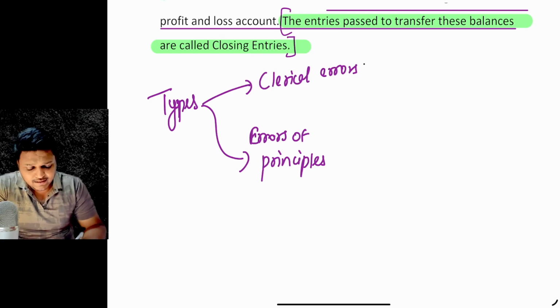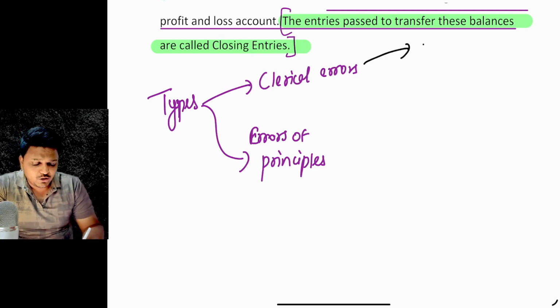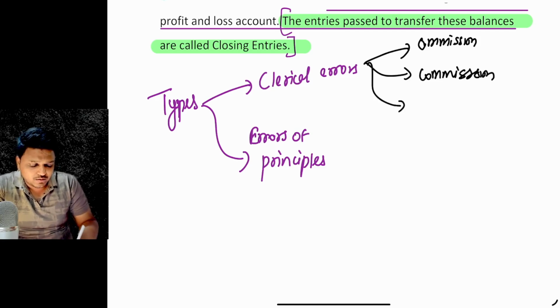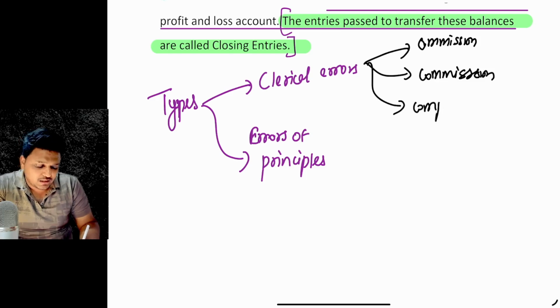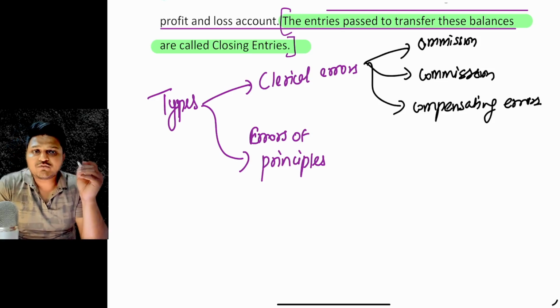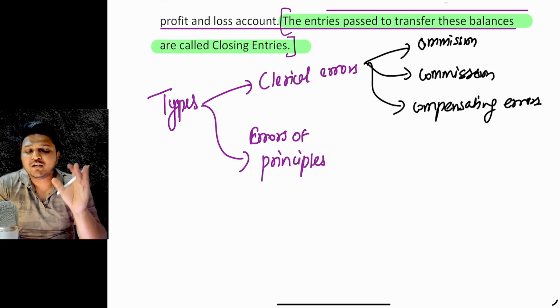And further, the clerical errors are divided into the error of omission, the error of commission, or further compensating errors. So these were the different errors we talked about.